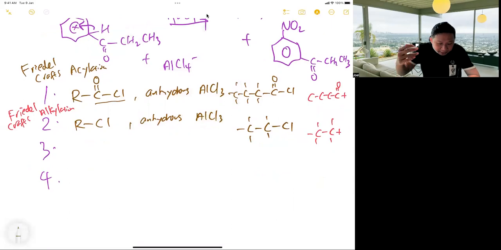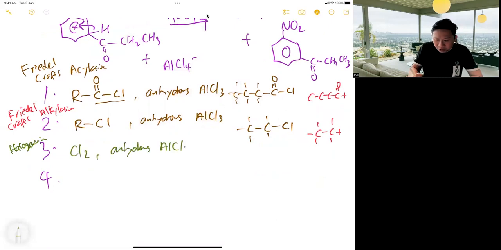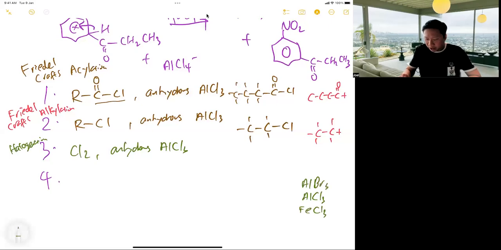Then there is halogenation, with the same feeling: Cl2 with anhydrous AlCl3. The catalyst can be AlCl3, AlBr3, FeCl3 or FeBr3. Normally you can choose either one; it's the same thing. And all these three are at room temperature, RTP, room temperature and pressure.